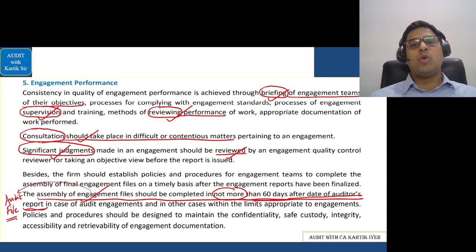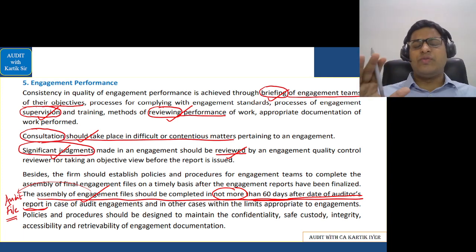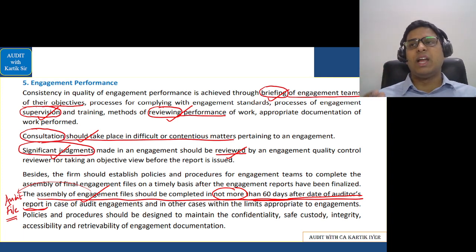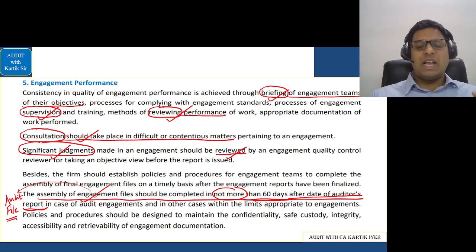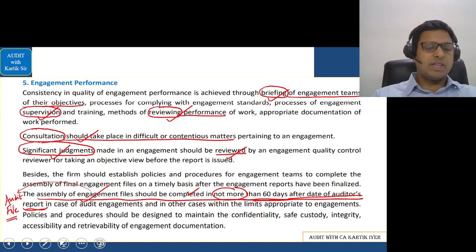8 was in relation to ownership, 9 was in relation to completion memorandum, and 10 was in relation to audit file. Okay, so if you remember chapter number 6 revision, when we had done 11 chapters, 11 areas were there in that chapter, 11 answers that you need to learn. This line was there in the 10th answer, that is audit file. Okay, let's go further.